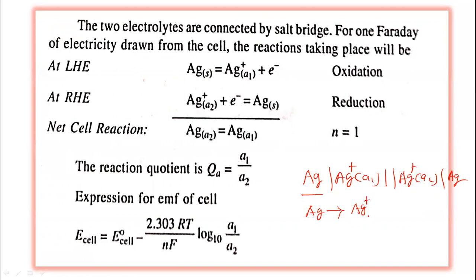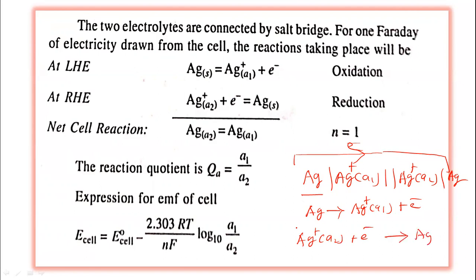The activity of the silver ion is A1, plus an electron. Now this electron moves from LHS to RHS, so the electron is added onto the right hand side. The electron is added to the silver ion, that is reduction. So silver ion with activity A2 plus electron gives silver metal.